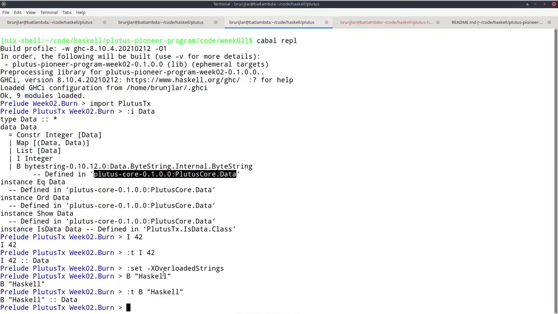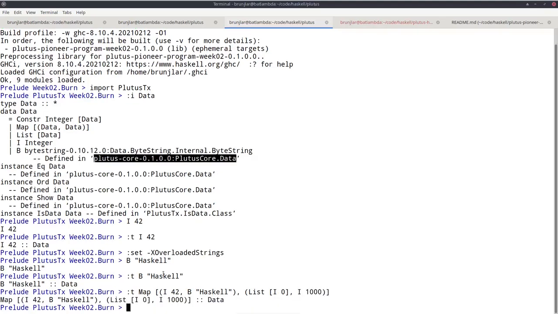So now that I have this extension, I can use the B constructor, for example B "Haskell", and I get, again, something of type Data. And of course, I can also use the more complex constructors like Map. So if I have Map, and now I need a list of pairs of Data, key value pairs. So for example, one key could be I 42 and the value could be B "Haskell". And the key can also be more complex. So I can, for example, use the List constructor, I don't know, I 0, and as value I 1000. And again, I get something of type Data.